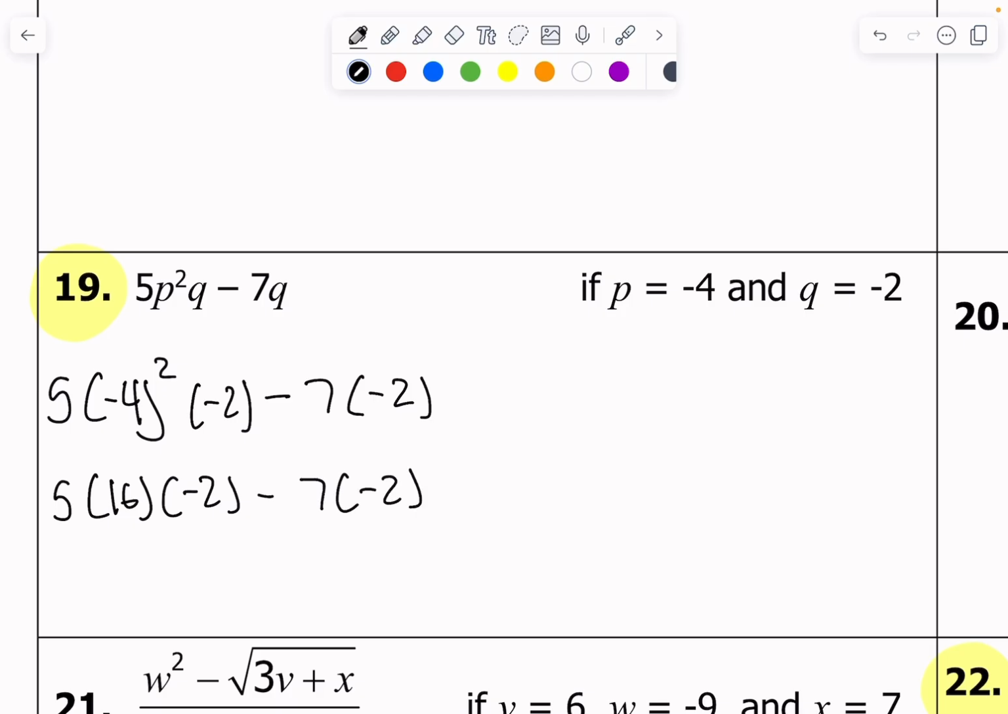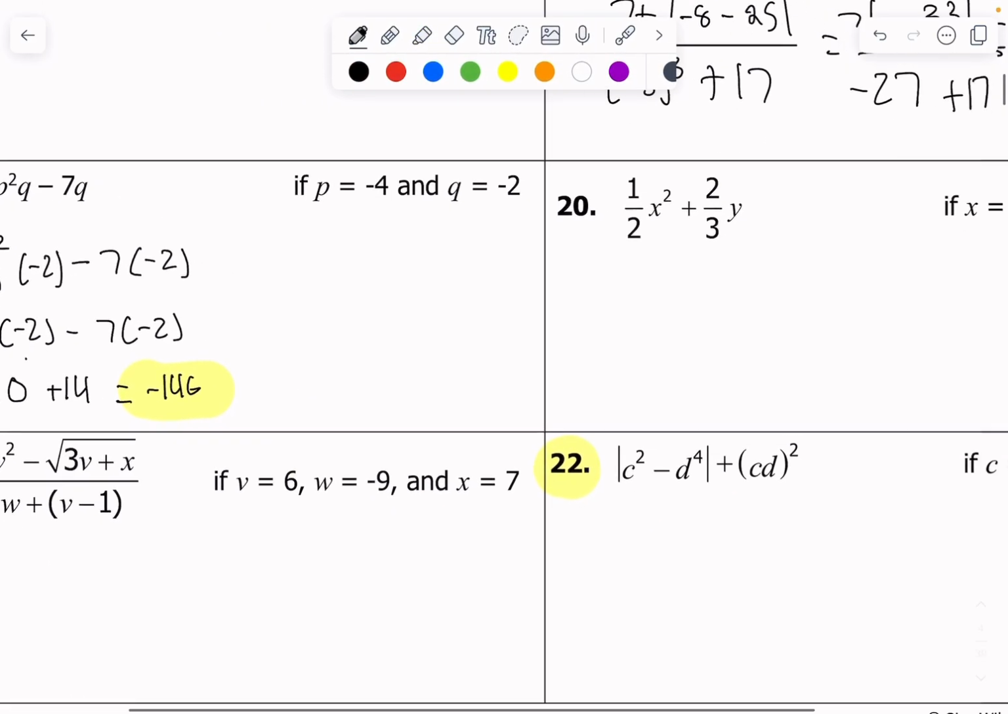From there, I'm going to multiply everything left to right. When I multiply 5 times negative 2, I get negative 10. Negative 10 times 16 becomes negative 160. And then negative 7 times a negative 2 should be a positive 14. Add those together, you get negative 146.